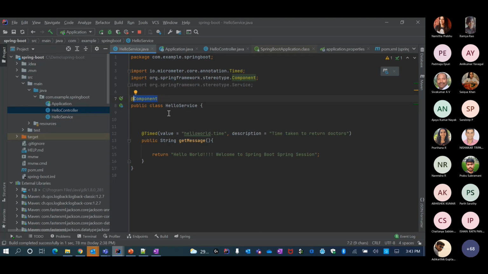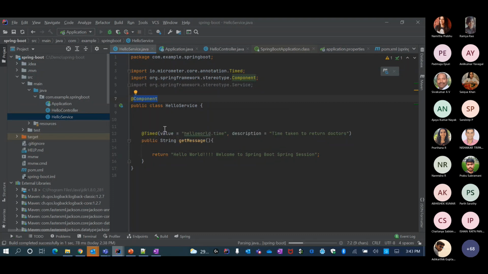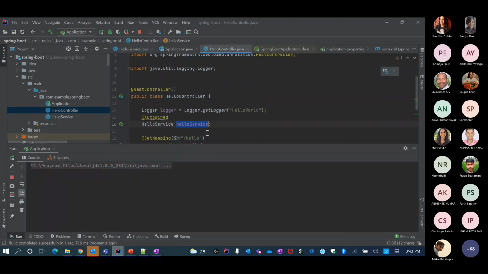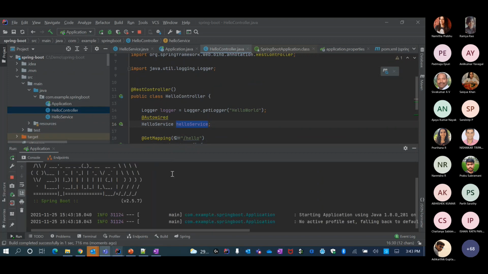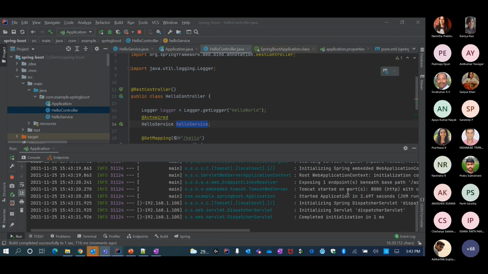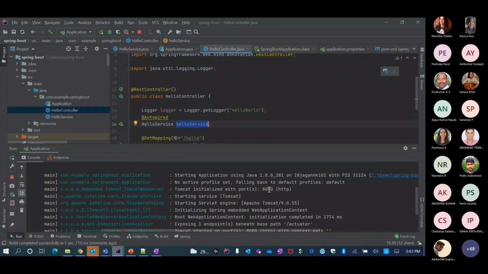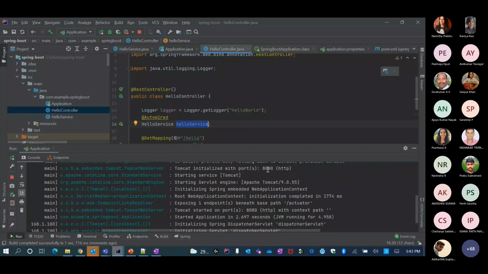Okay, so this is the one, and let me start this application. Stop and trigger. Now when it boots up, it automatically comes up with a dispatcher servlet, and by default listens on port 8080.